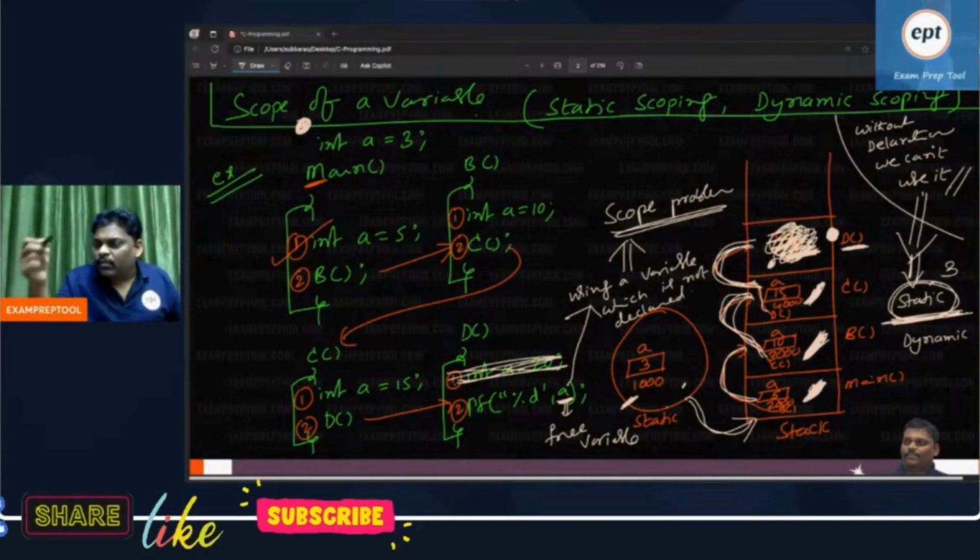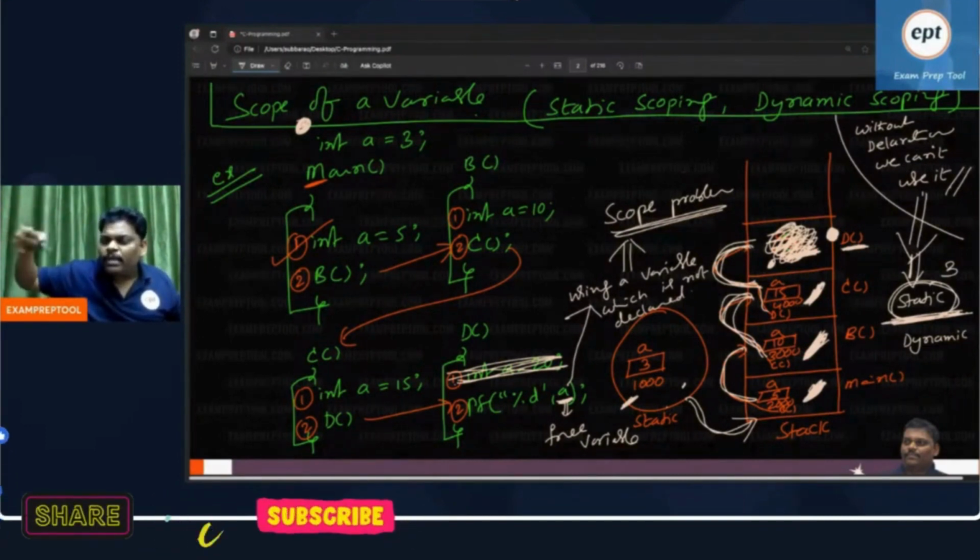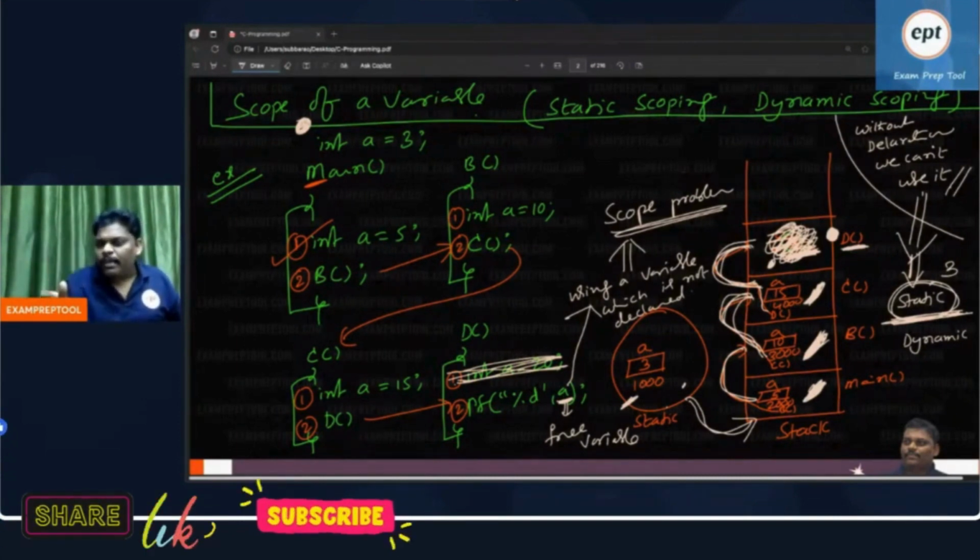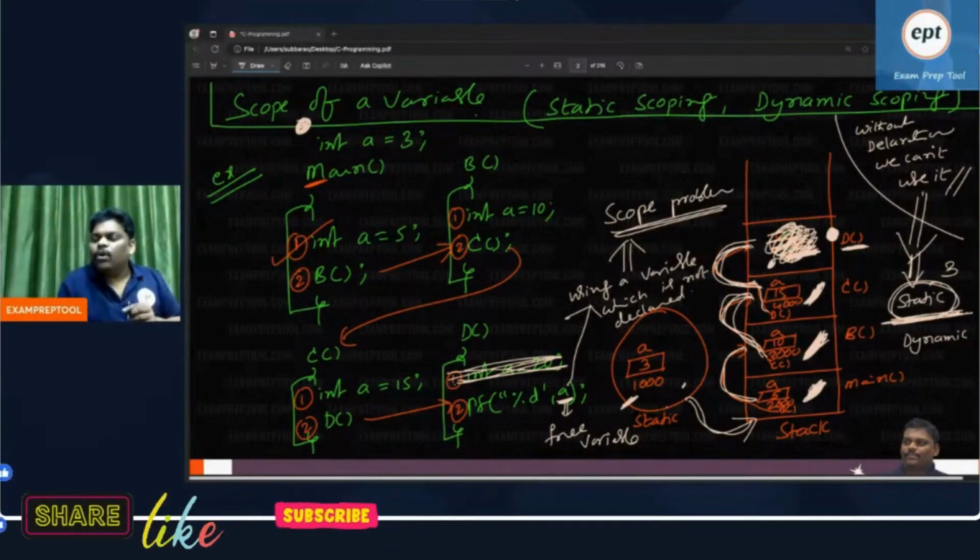Because if I resolve it at runtime, so many entries are there inside the stack and it becomes a headache. Hello compiler, while compiling, if you find a scope problem anywhere, you resolve it. The compiler got a scope problem and wants to resolve it.